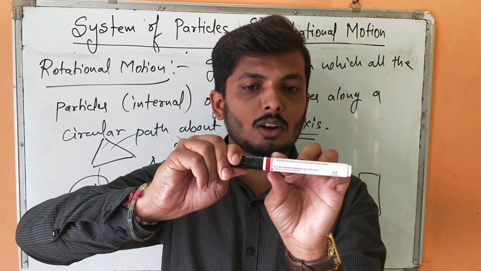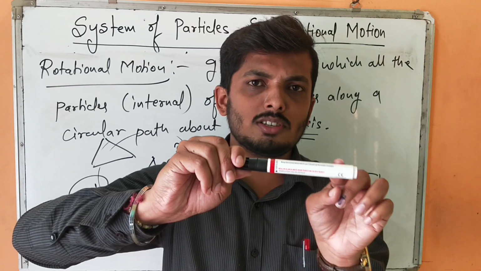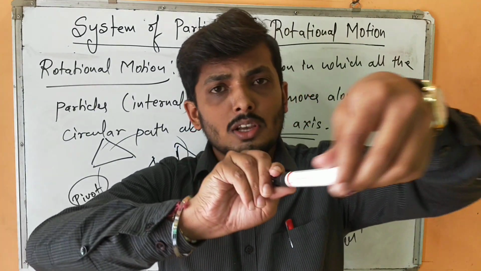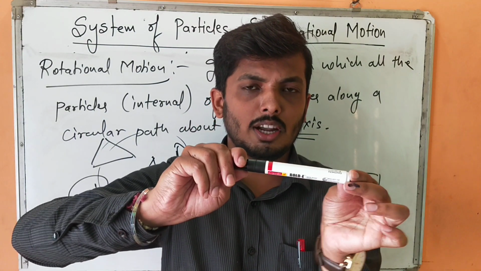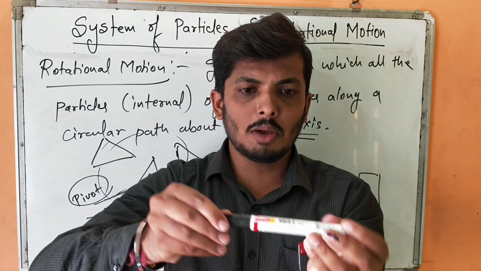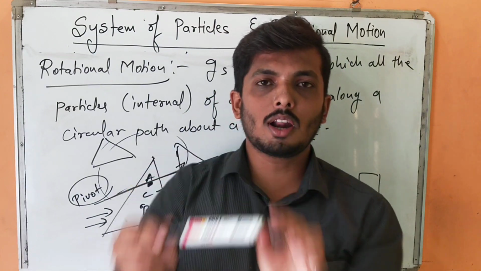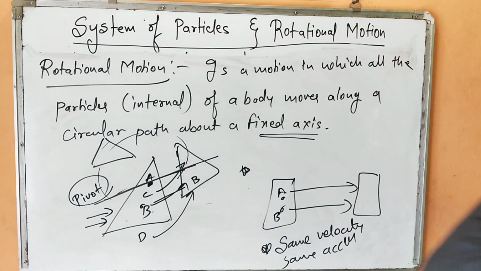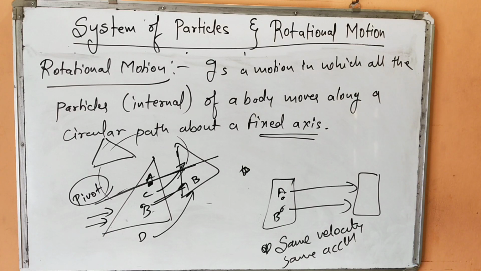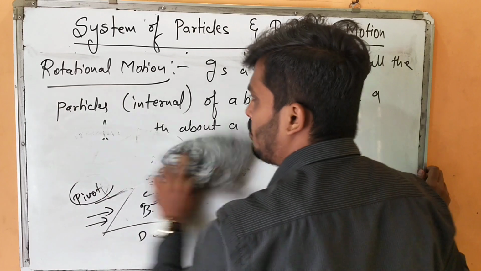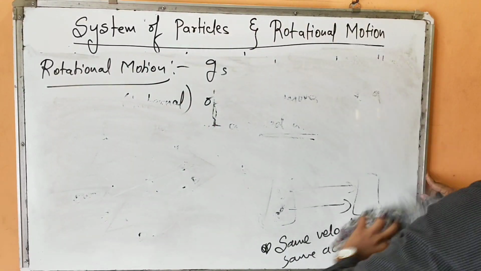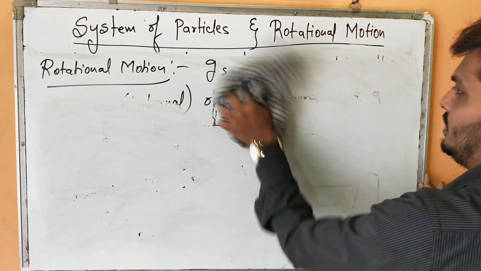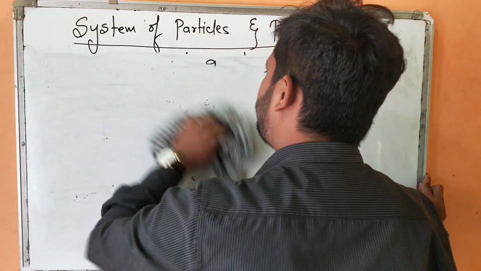So as a result, what is happening? They are not traveling with equal velocity because the radius is different. This particle is encircling a larger circle with a big diameter. It has to travel more distance in the same instant of time. So these particles are not moving in a straight line. This type of motion is known as rotational motion. I hope you understood. As we go deeper into the subject, things will become quite clear. This is just an introductory class.